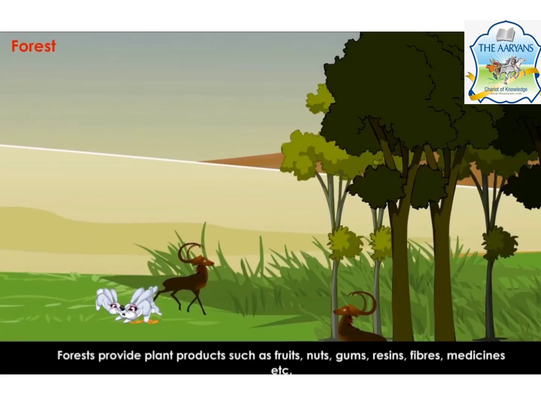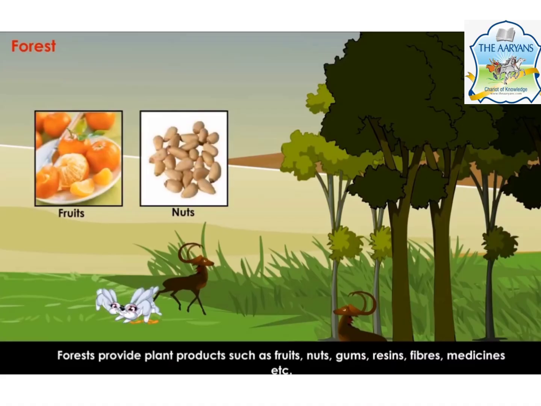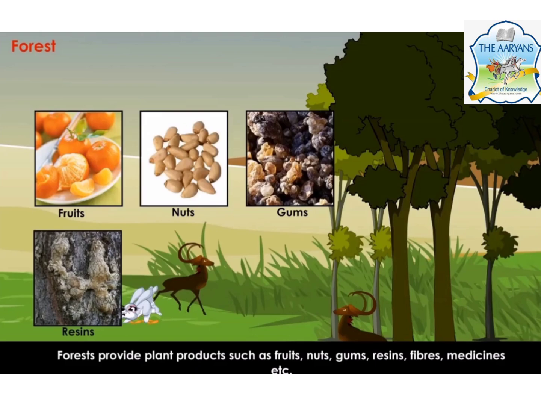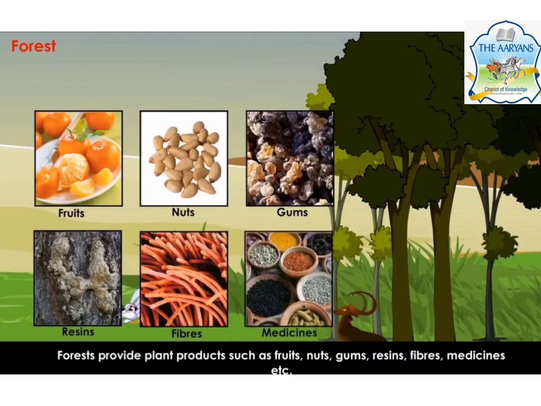Forests provide plant products such as fruits, nuts, gums, raisins, fibers, medicines, etc. So many things.